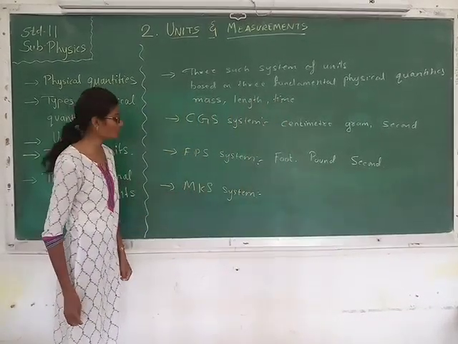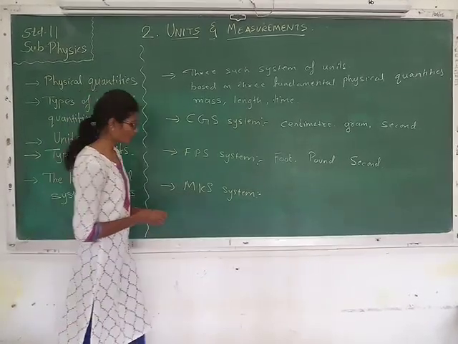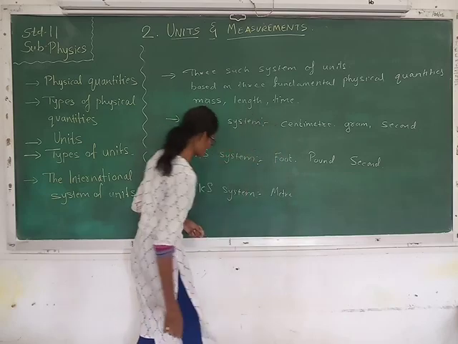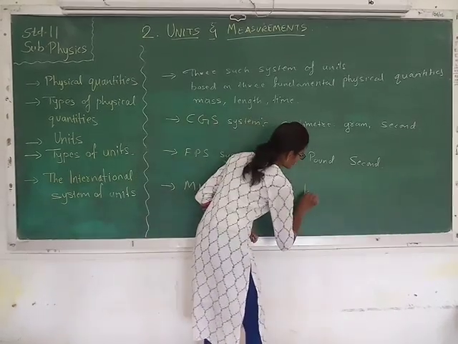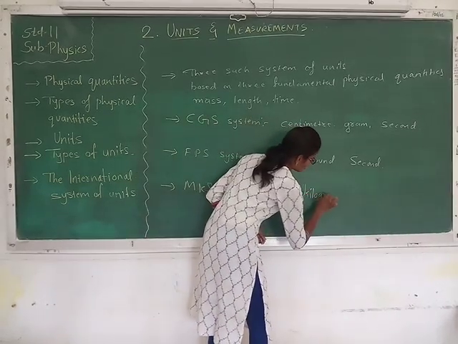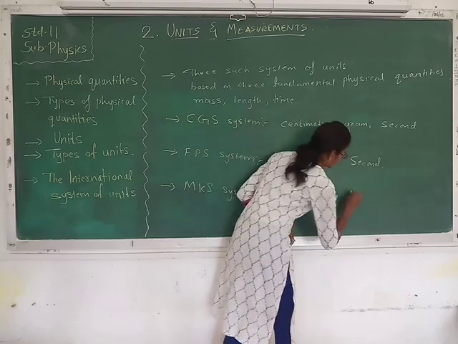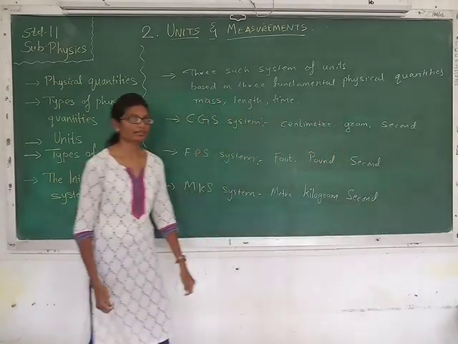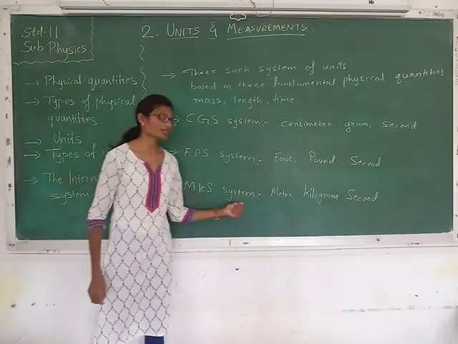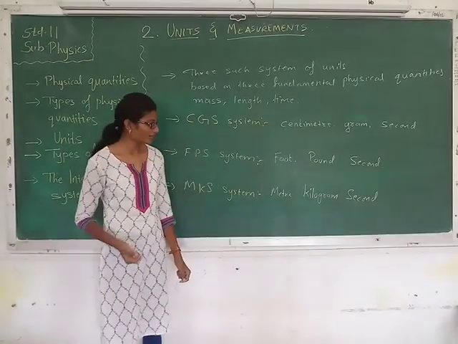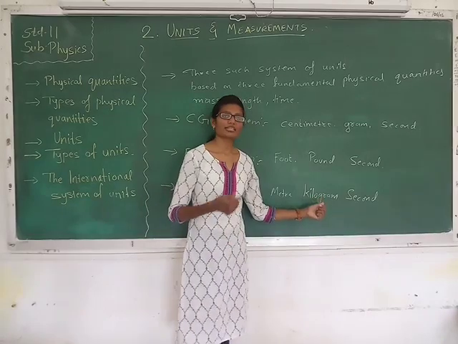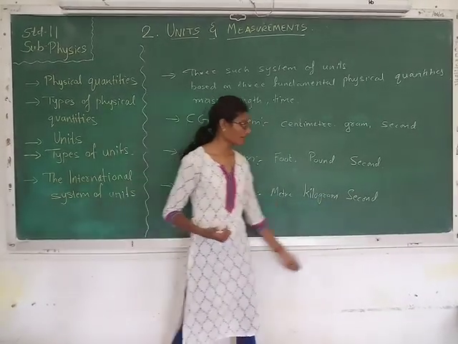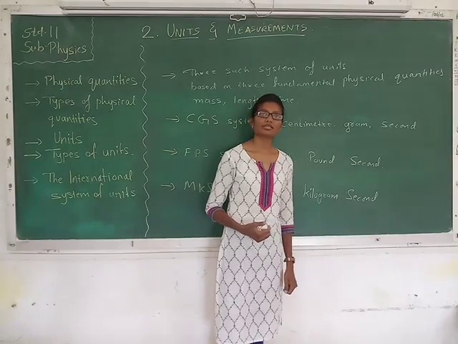The third system was the MKS system, where M stands for meter, K stands for kilogram and S stands for second. That means whenever the MKS system is used, mass is always measured in kilogram, length is always measured in meter and time is measured in second.